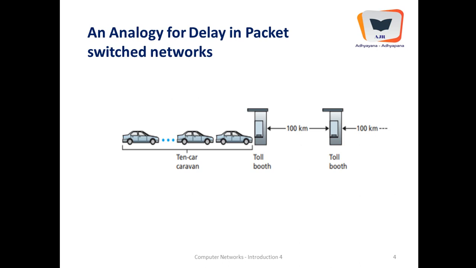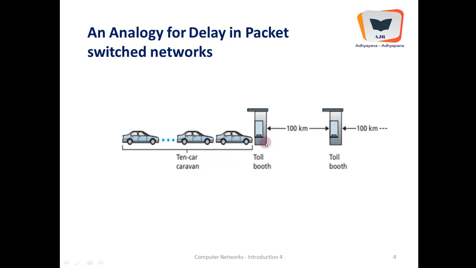Here cars can be equivalent to packets. So the first car will come, it has to stand before the toll booth, and there it will be inspected. A photograph will be taken, its number plate will be read, and the FASTag will be seen. The money will be deducted, and the car will be let to go. When the car is let to go, it will slowly enter the main road, and when this happens, the other cars will be waiting in the queue.